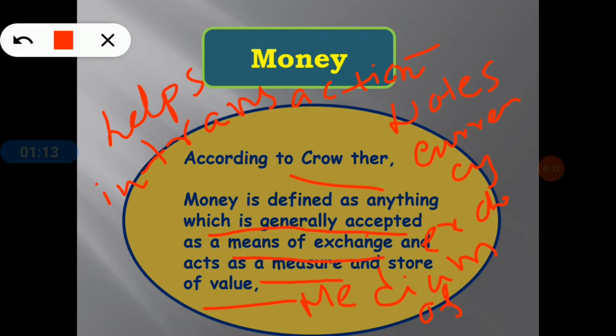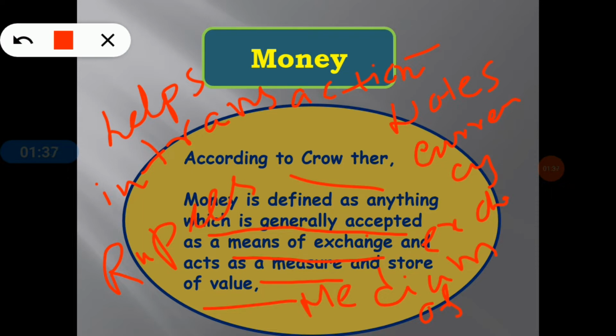Basically money circulates from one person to another person, one country to another country, which facilitates trade. Do you know, learner, what is the official currency of India? Yes, you were right, that is the rupee. So rupee is the official currency of India.